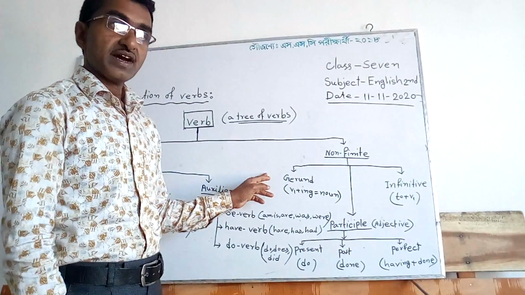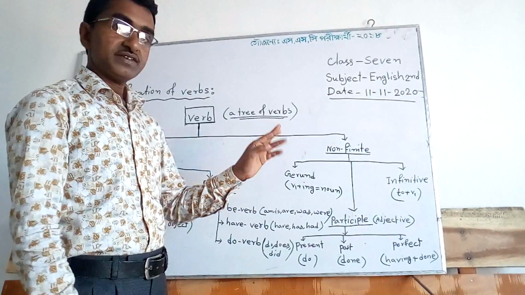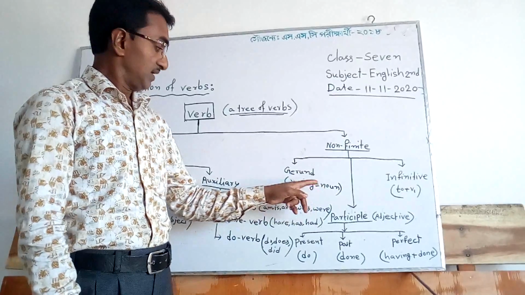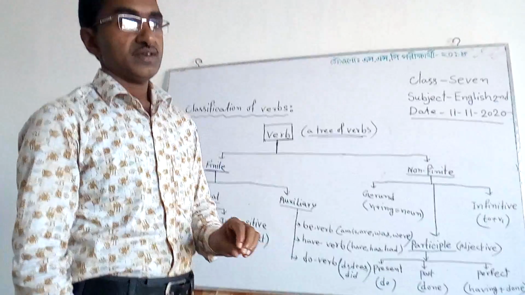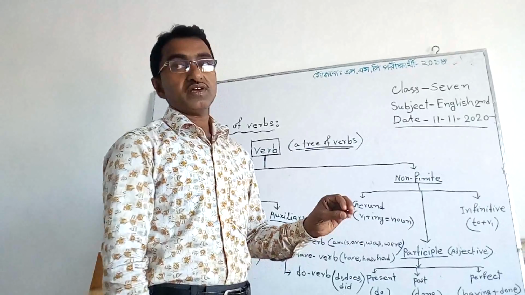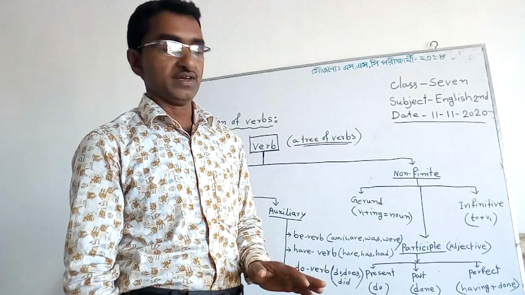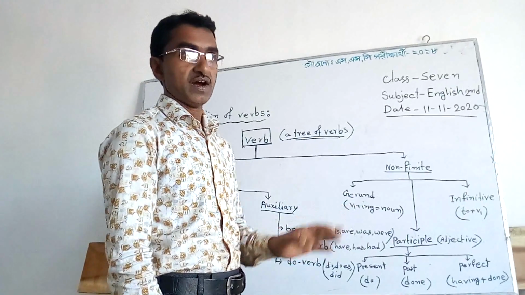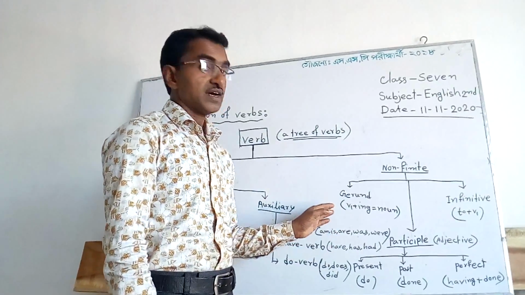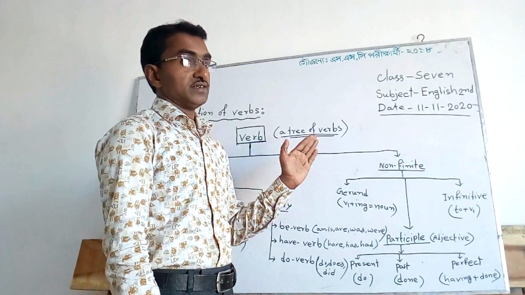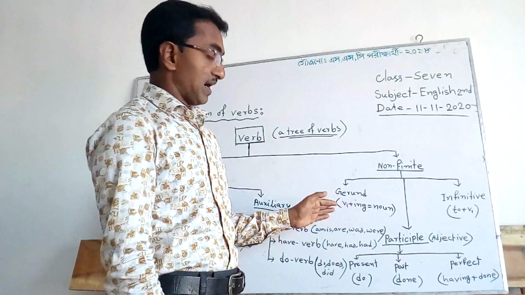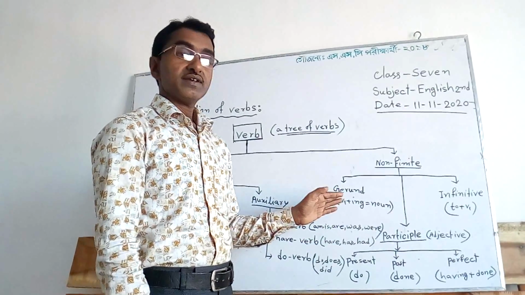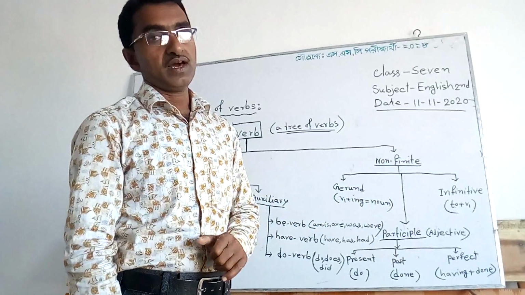Gerund is a kind of verb, but it is used in a sentence as a noun, such as smoking is bad for health. Here, smoking is a kind of noun, but smoke is a verb. After smoke, we add ing, smoking, and it has become a noun.